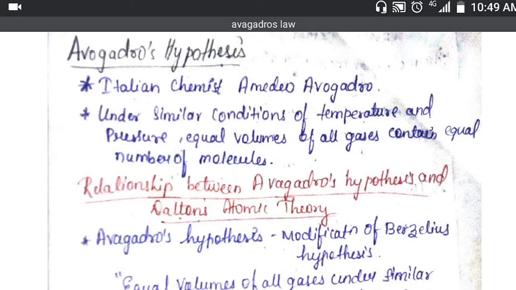I am Sneha and this video consists of plus 2 first year basic concepts of chemistry, and we have already studied about the law of chemical combination. Now we will study about Avogadro's hypothesis.